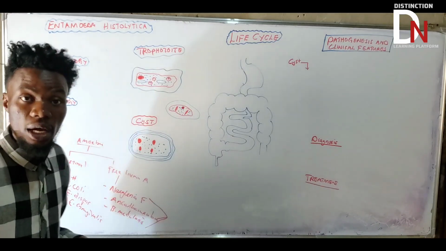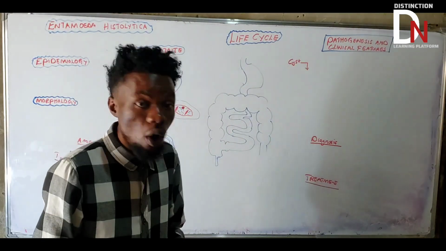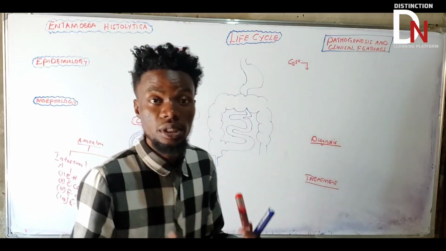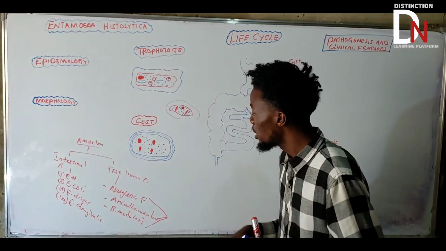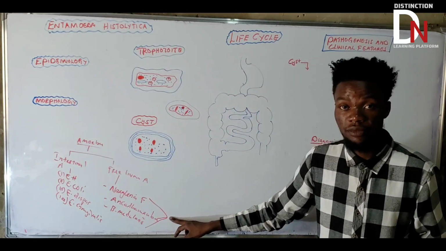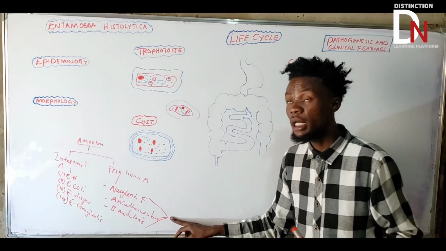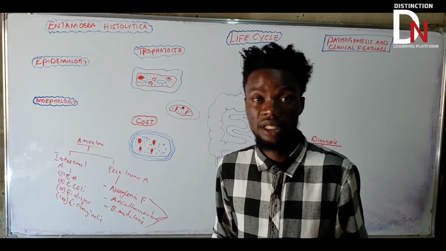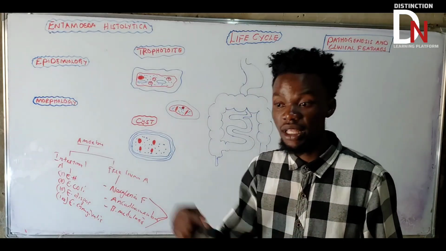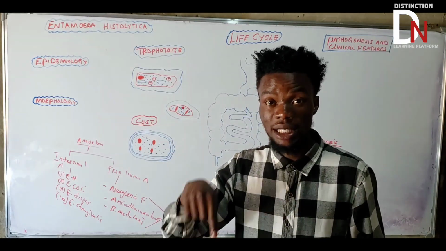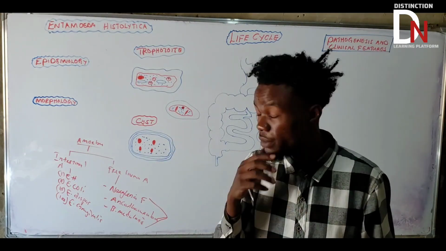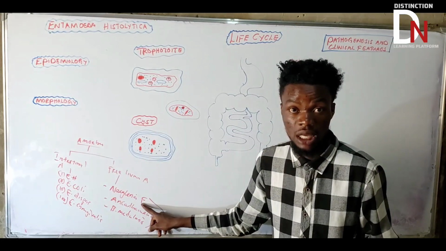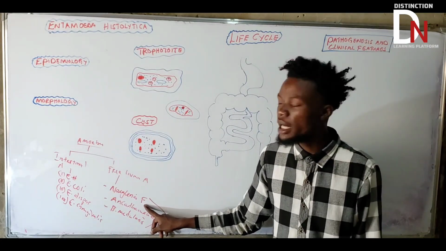But you need to understand that they are also pathogenic, but they are what we call opportunistic infections. What does that mean? It means that if someone already has a chronic illness, like someone affected with HIV, then their immune system is down. If their immune system is down, then they are going to take advantage of that so that they can cause infection.